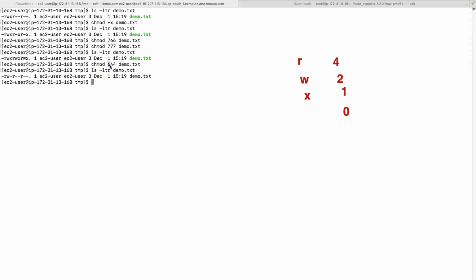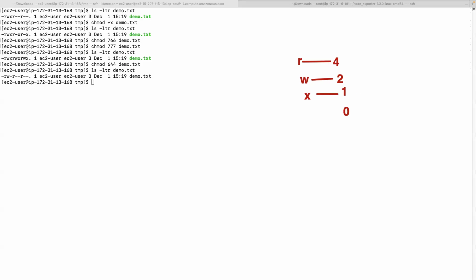Here each digit indicates a different group. The first one is owner, the second one is the owner's group, the third one is others. It will follow this order. Normally, for read and write it will be 6, for read it is 4, write is 2, execute is 1.